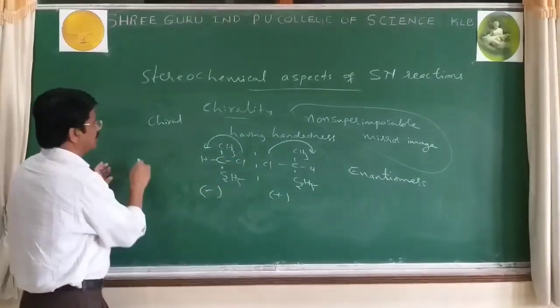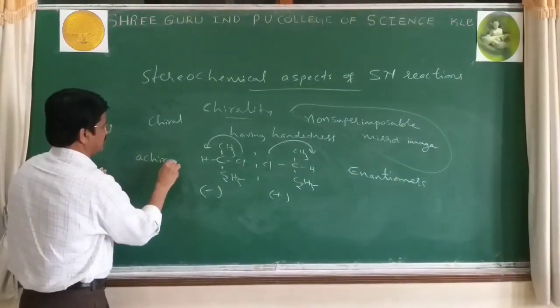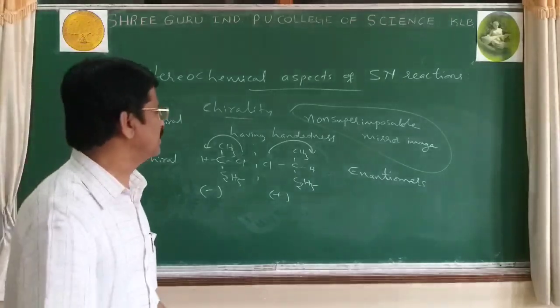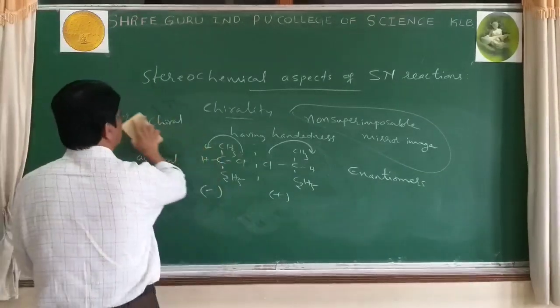Next, achiral molecules. When are compounds said to be achiral?